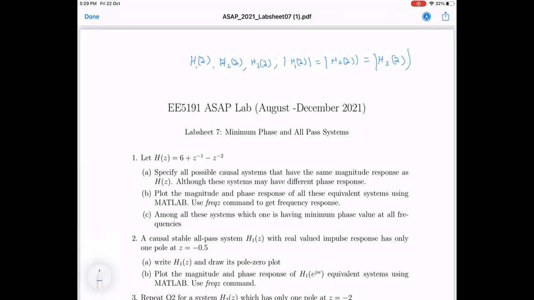We need to select one system among H1, H2, H3, and so on, having the same magnitude response. Which one do we select, and based on which conditions is the question.